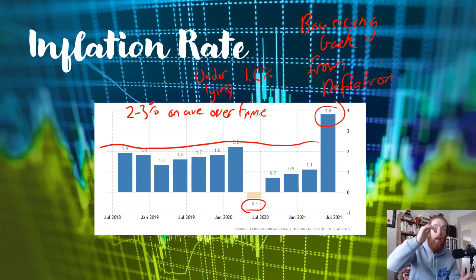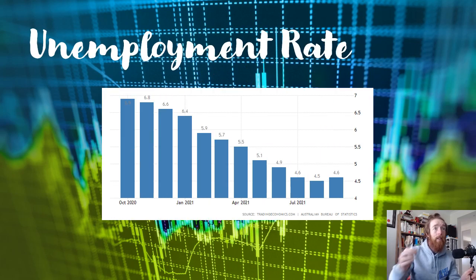And likely with the impacts of these COVID lockdowns that we're having, same with economic growth, it's likely that these numbers are going to shrink in the next period and be much lower, but those periods aren't going to be out before your exam. Then we've got the unemployment rate. The most recent unemployment rate as of this week is 4.6%, so it's gone up 0.1%. What's going to be really interesting is that next we are going to look at the labour force participation rate and how that ties in with this.